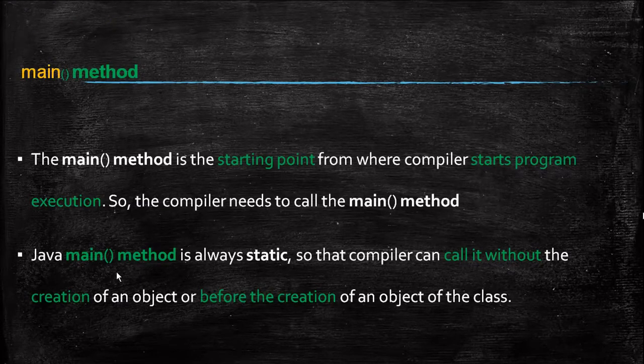Next, we look at static in the case of the main method. Why is the main method specified as static? Because the main method is the starting point from where the compiler starts program execution, so the compiler needs to call the main method. The Java main method is always static so that the compiler can call it without the creation of an object, or before the creation of the object of the class. Since it is specified as static, it can be called by the compiler without creating the object.